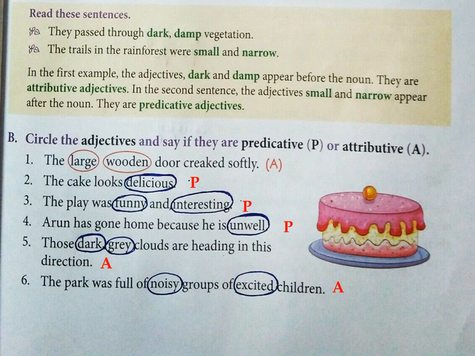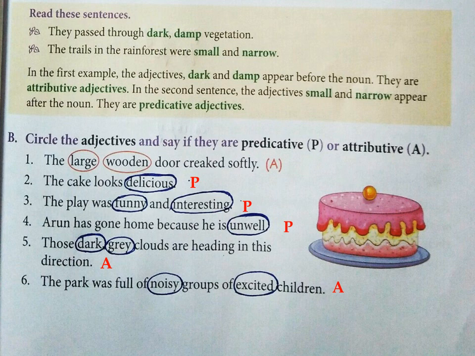Similarly, in the other sentences, you need to circle the adjectives and also identify whether they are predicative or attributive. Second one: the cake looks delicious. What is the noun in this sentence, children? Cake. Cake is the name of a beautiful dessert. And what is delicious? A describing word. That's an adjective. Now where is the word delicious placed? After looks. What is looks? Looks is a verb. So the adjective is placed after the verb. If the adjective is placed after the verb, that is called a predicative adjective. So it's written as P over there.